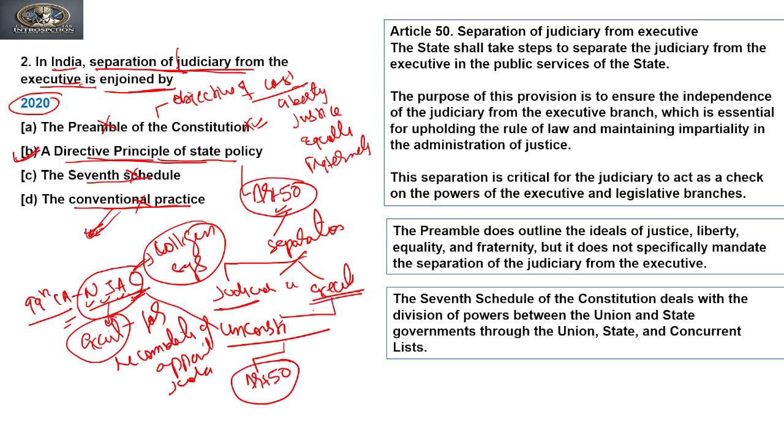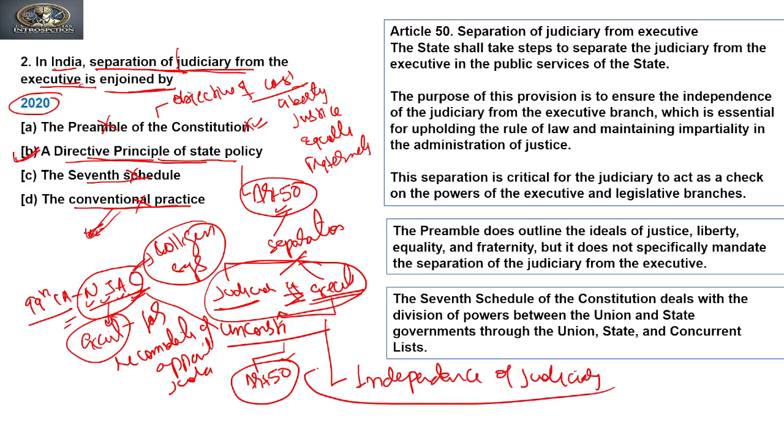It means the executive should not interfere, and there should be a clear-cut distinction between the judiciary and the executive. Why is it necessary to have this separation? Because it maintains the independence of the judiciary, and independence of the judiciary is a very important feature which keeps the Constitution intact.